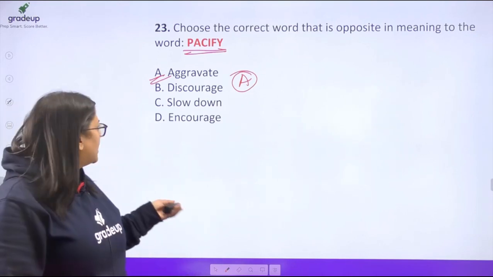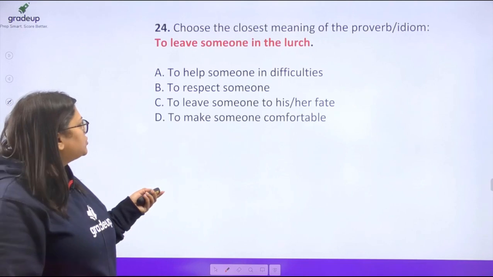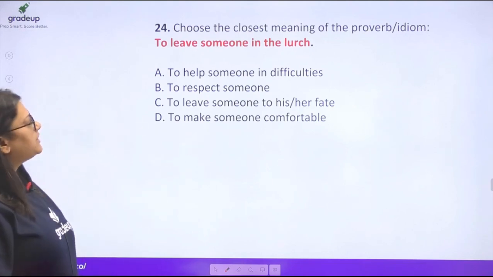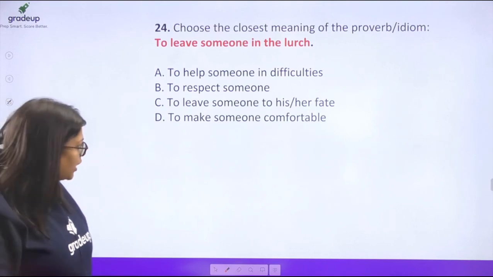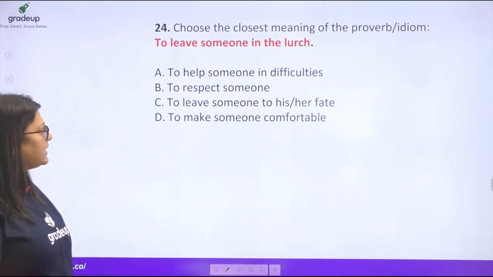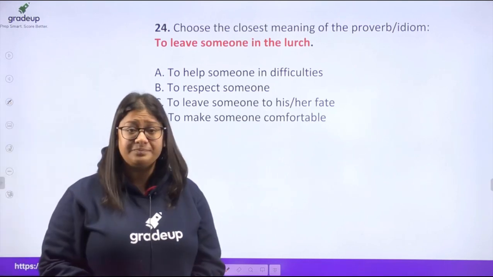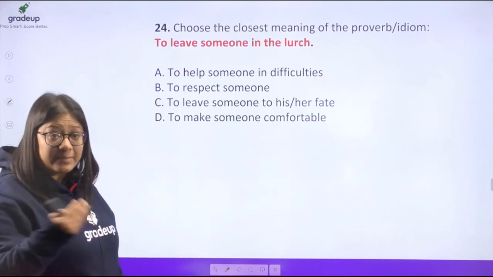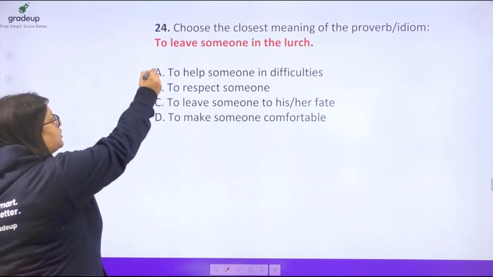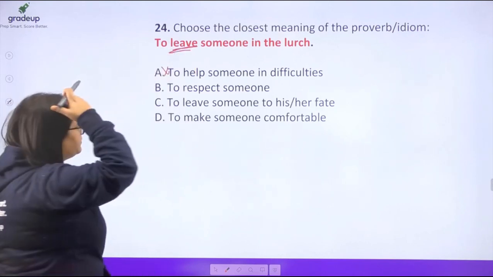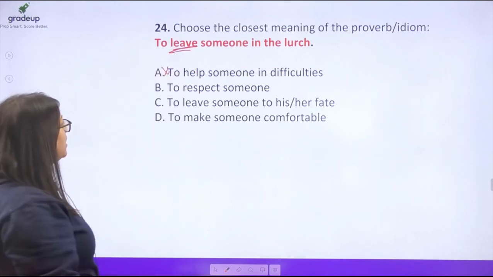Okay? Now, coming to question number 24. Choose the closest meaning of the proverb to leave someone in the lurch. Okay? To leave someone in the lurch means to leave someone to help someone in difficulties. Definitely not correct because the idiom is talking about leave, right? Okay?